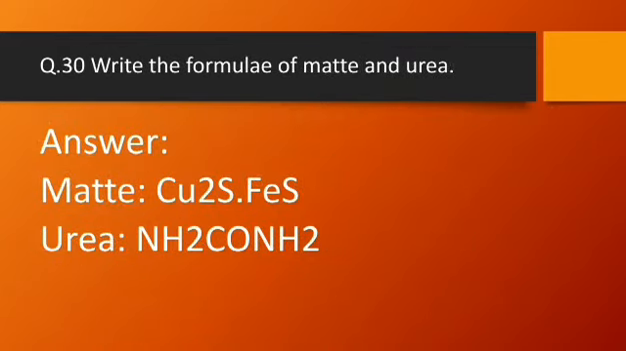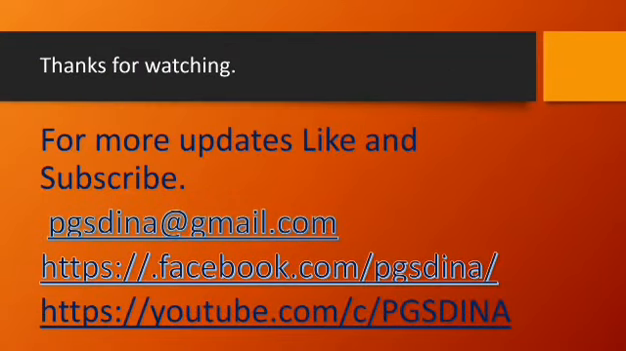Question number 30, write the formulae for matte and urea. Answer, matte Cu2S.FeS and urea NH2CONH2. These are some important short questions related to paper preparation.